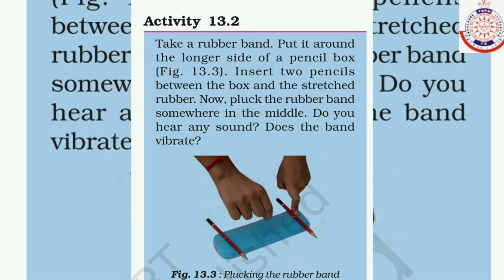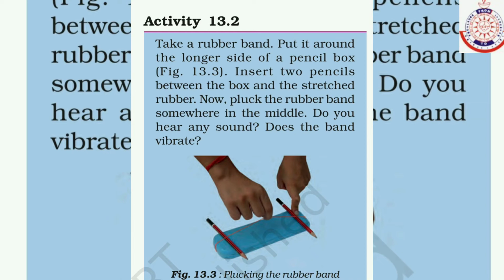Now see the next activity, activity 13.2. Take a rubber band and put it around the longer side of a pencil box, as you can see in the picture. Insert two pencils between the box and the stretched rubber. You have to stretch the rubber. It means you are producing vibrations.